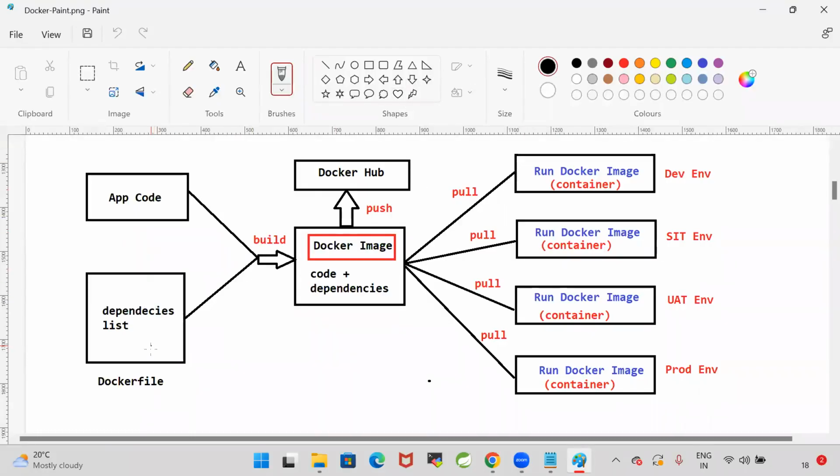Application code and application dependencies we will package as a Docker image. So here, what are the dependencies we need for our application? We can configure them in the Dockerfile and the code will be available. By using the code and a Dockerfile, we will build a Docker image. Image is nothing but a package. That image we can store in Docker Hub, and we can pull that image and run the image. When we run the image, a Docker container will be created.